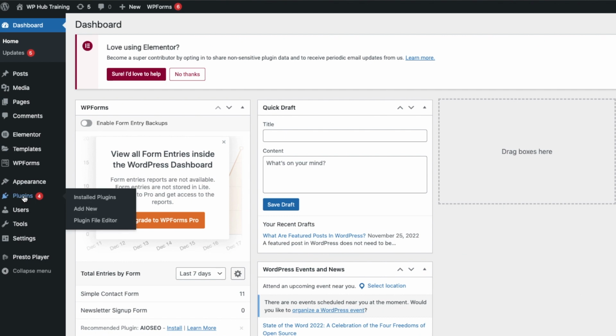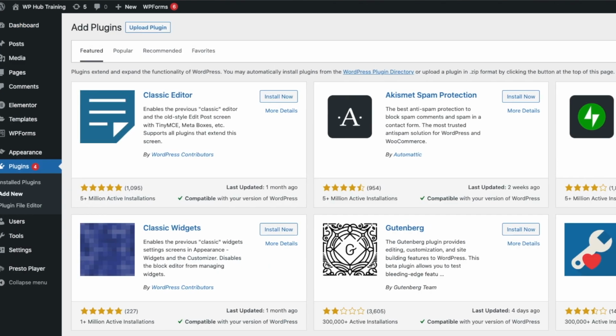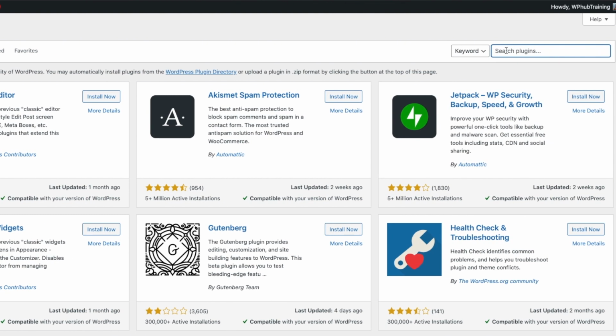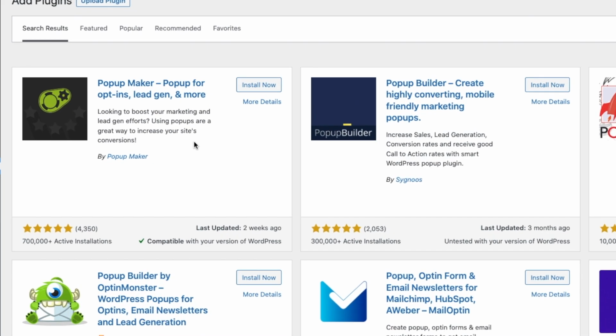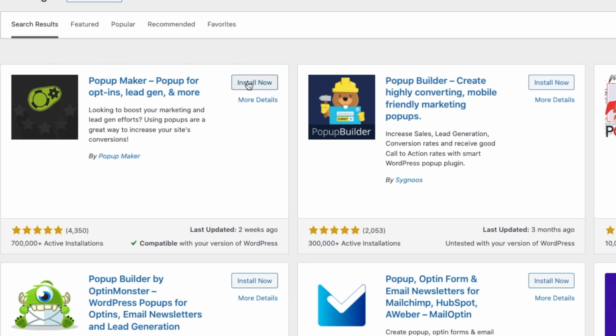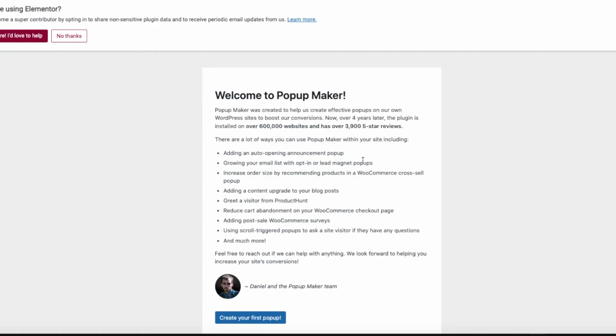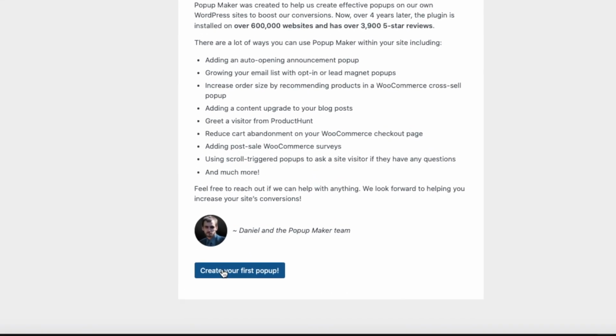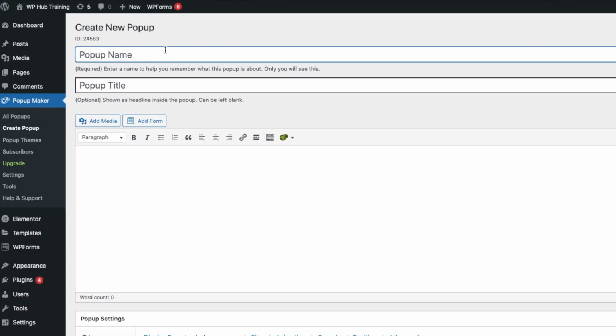To do this, head over to your WordPress dashboard. Under plugins, go to add new plugin. In the search tab, type in pop-up maker. Here's the plugin that we'll use over here. Click install now, wait for activate to appear, and then click activate. Once your plugin is installed, the welcome to Popup Maker page will appear. Scroll down to create your first pop-up and you should see this page.